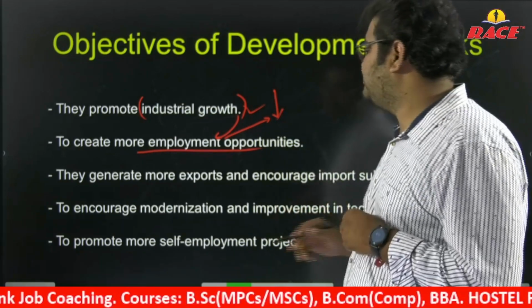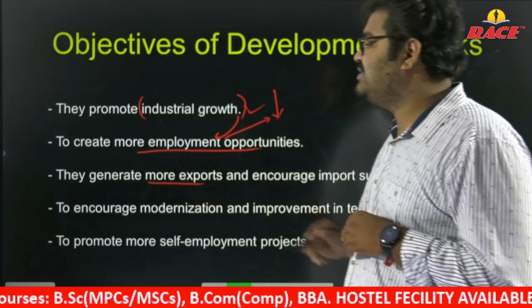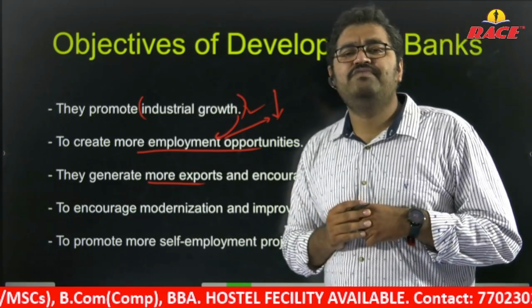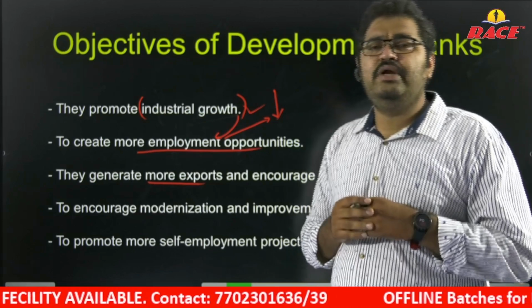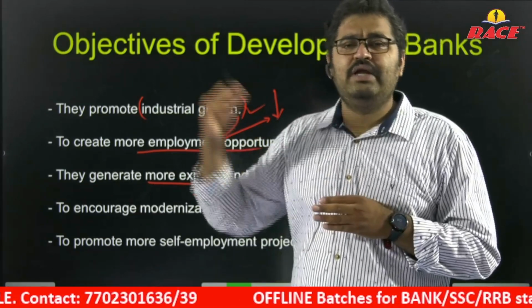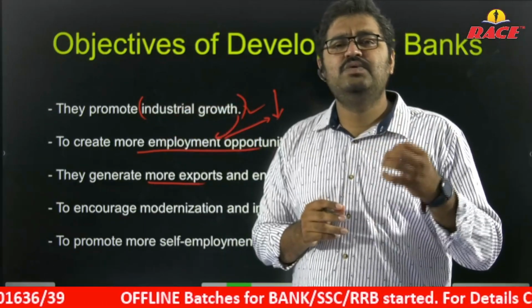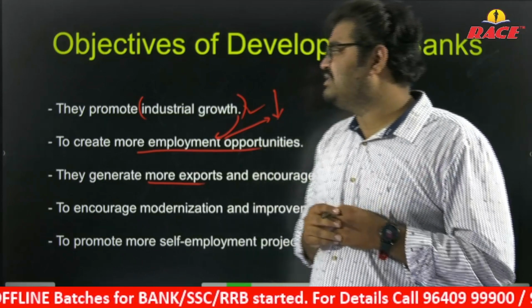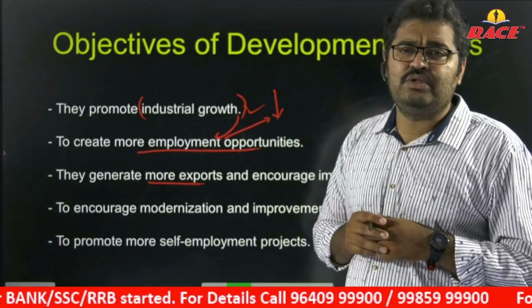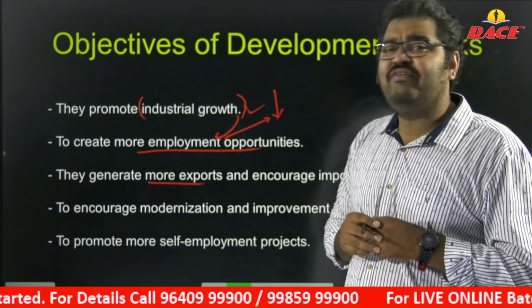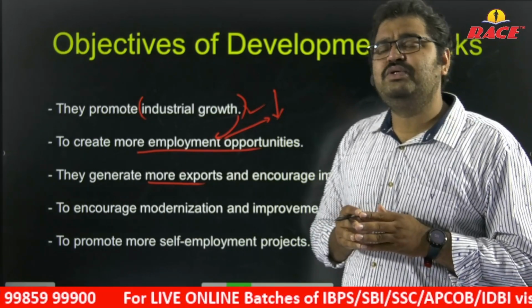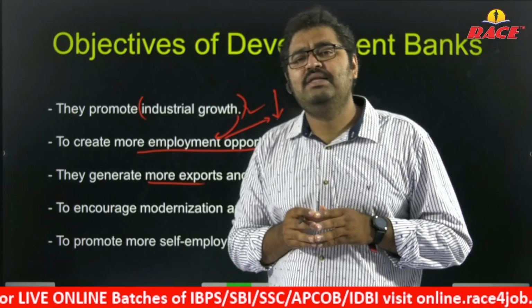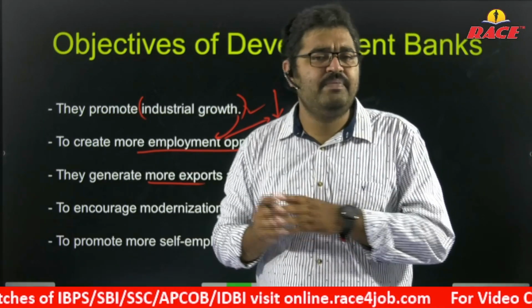They generate more exports. This is very important. What is China doing today? China already focused on industries. Whatever goods you see in India, for each and every product, you can get it from China. Chinese goods are flooding into the country because they have sound industrial growth. For the last 15 years, they have given utmost priority to the industrial sector. Whatever goods you can see in the market, right from mobiles to spares, everything you can get from China.